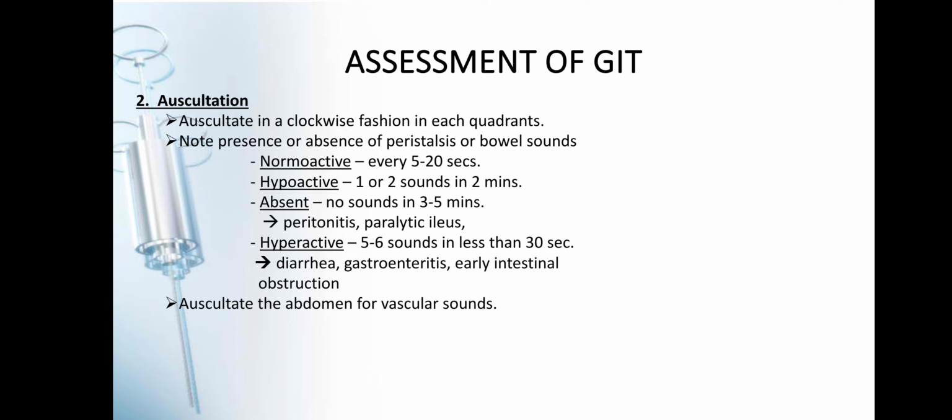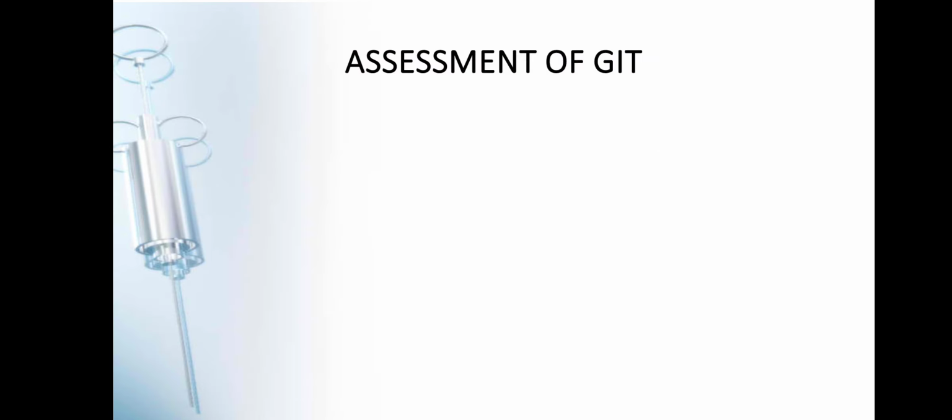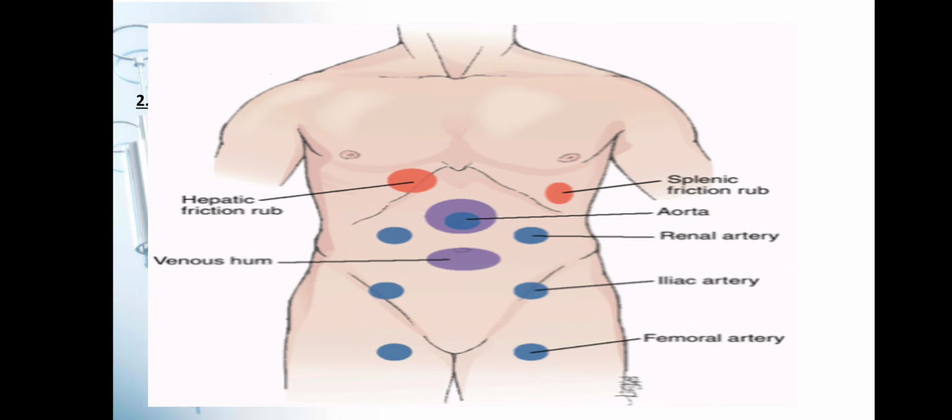So, also auscultate the abdomen for vascular sound. So, you use your bell, no? The bell part of your stethoscope. Okay? So, ito po yung pag-assess ng vascular sound.